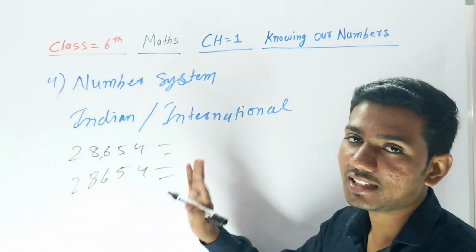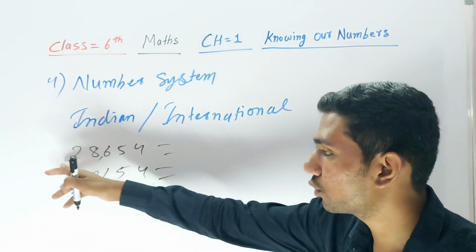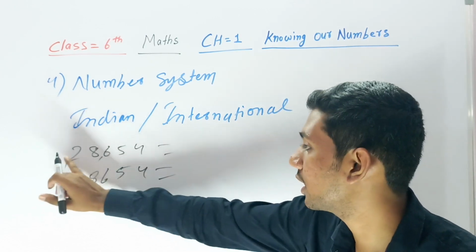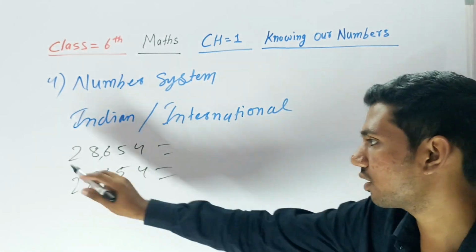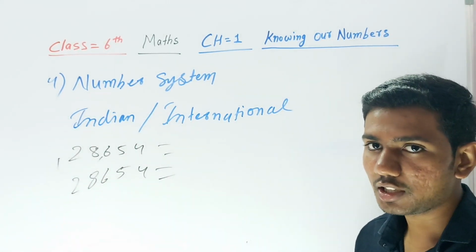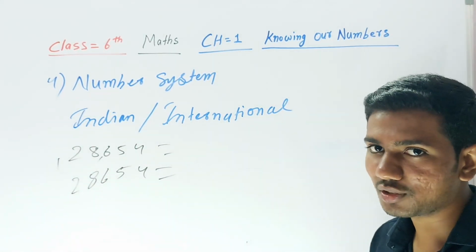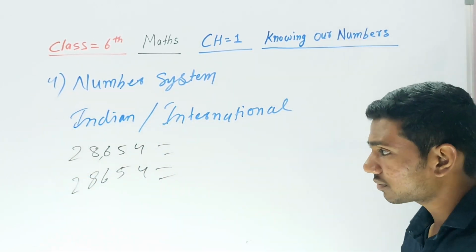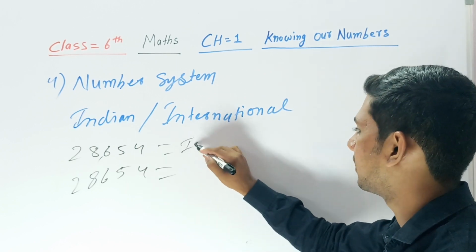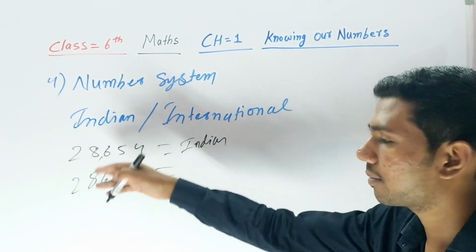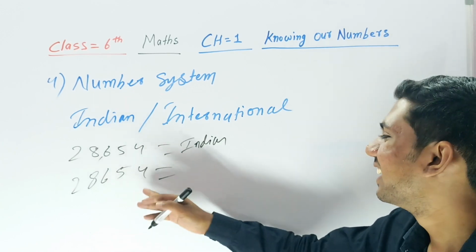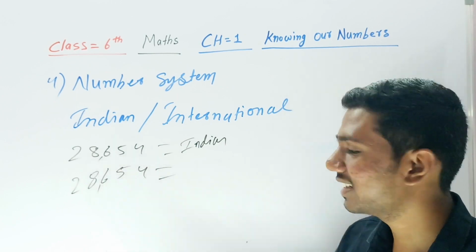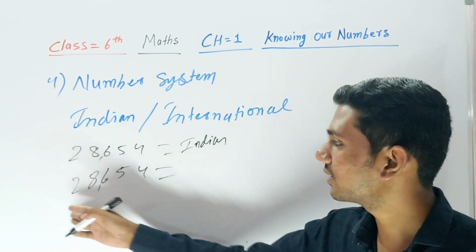Actually, if you put the comma after 3 digits, then after 2 digits we have to put one, but this is the last number now, so you can't put one here. Don't put a comma there, that will be wrong. So, this is our Indian comma and this is the international comma: after 3 digits. If there are not 3 digits, then don't put one.